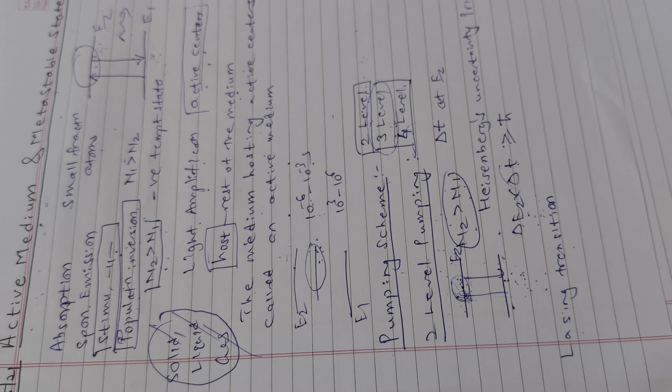So that's the reason we'll move towards the 3 and 4 level pumping schemes in today's lecture.